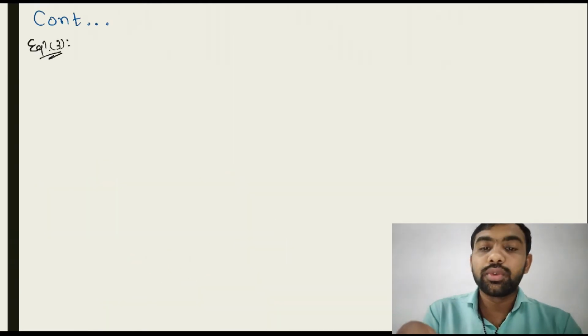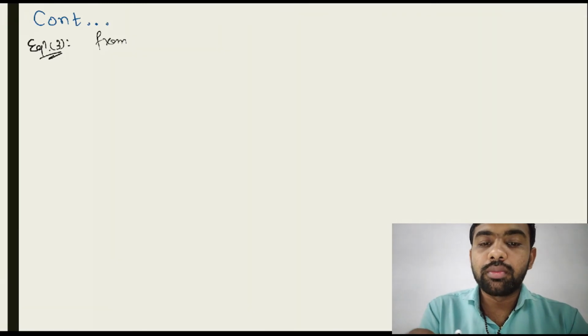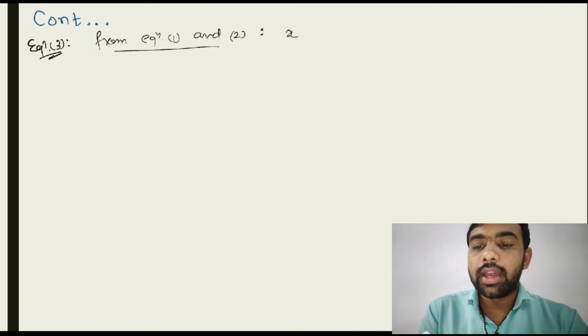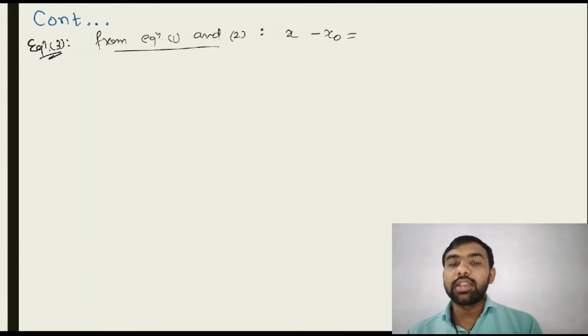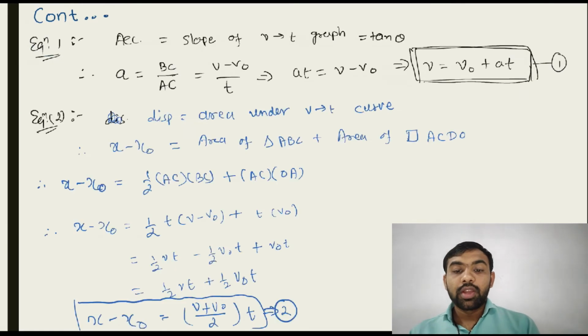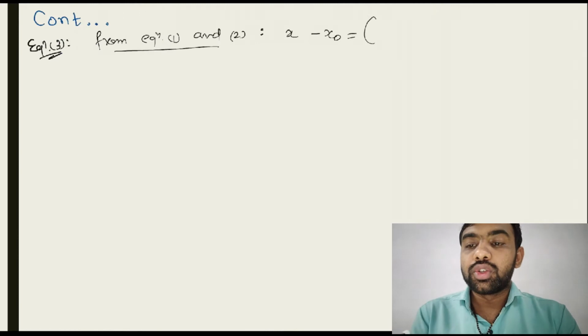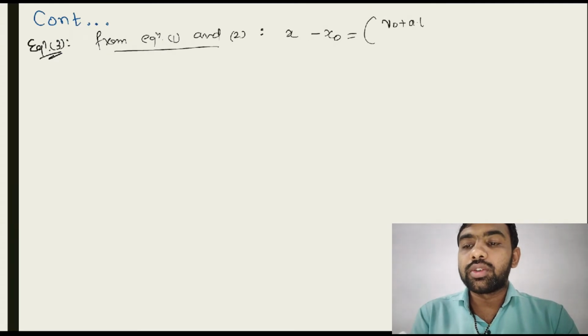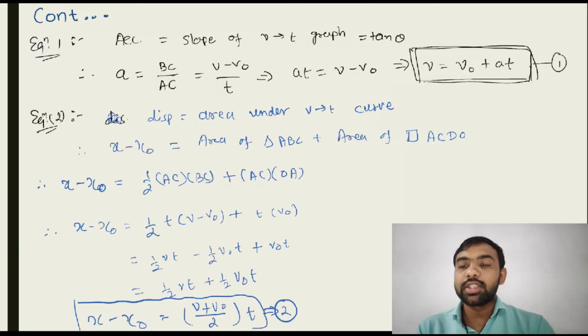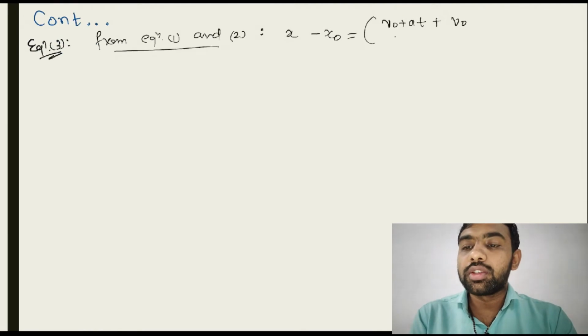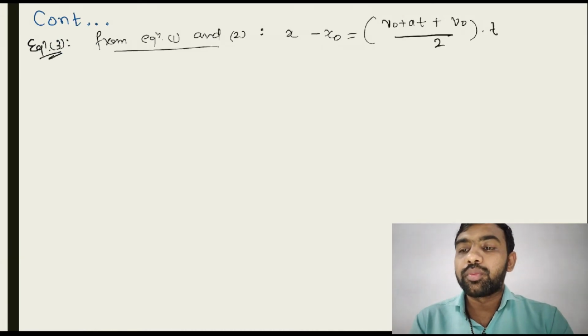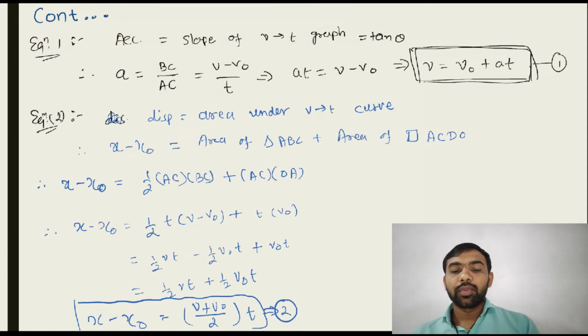So from 1 and 2, x minus x0 is equal to V plus V0 upon 2, where V is equal to V0 plus AT. V is replaced, and V0 is as it is. So V0 upon 2 into T. Yes or no?